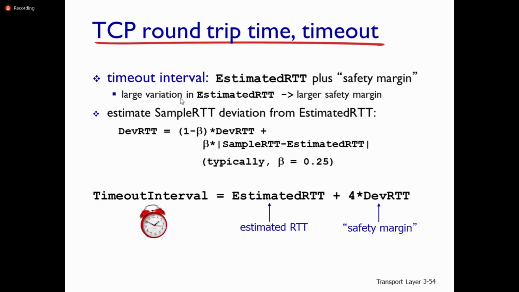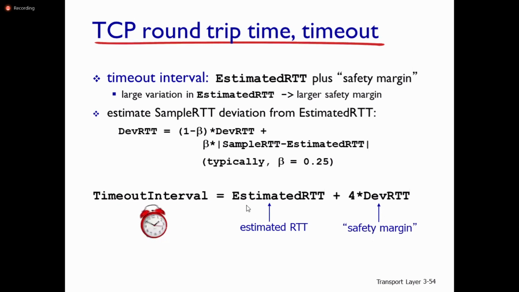The deviation between the sample RTT and the estimated RTT is: DevRTT equals (1 minus beta) times DevRTT plus beta times the absolute value of sample RTT minus estimated RTT. Typically, the beta value is chosen as 0.25.